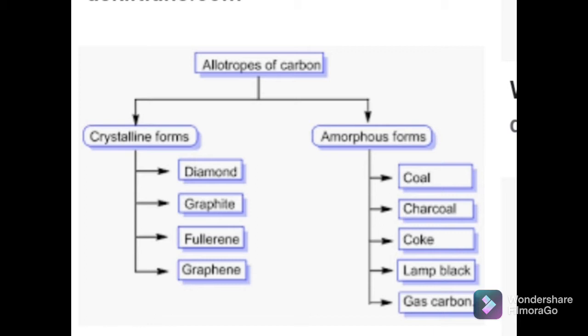Now we are going to study non-crystalline forms of carbon. What are the names of the non-crystalline forms of carbon? Yes, coal, charcoal, animal charcoal, sugar charcoal, lamp black or soot, gas carbon and coke. All these are non-crystalline forms of carbon. Today we are going to study each type of non-crystalline allotrope of carbon in detail.